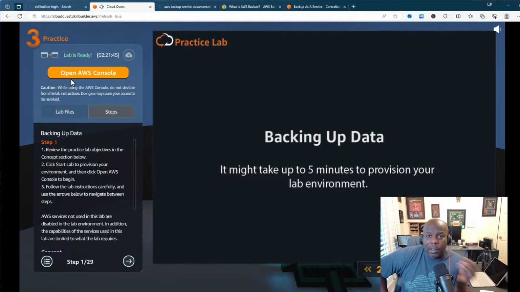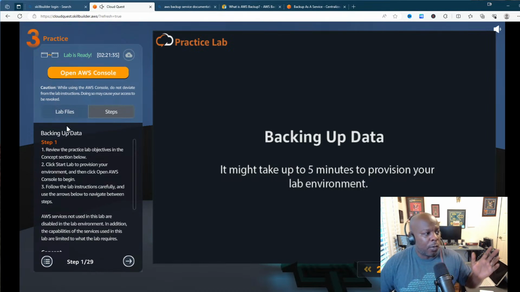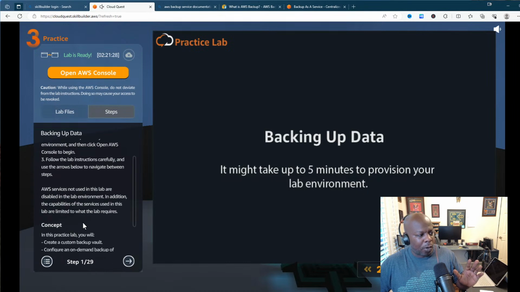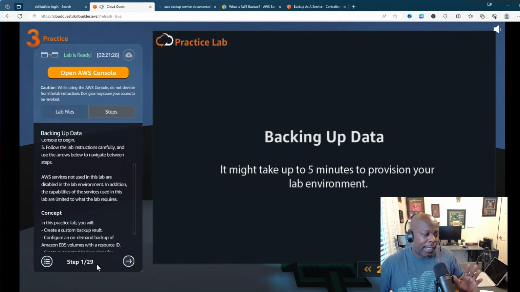Okay, so now it looks like our game has actually come up. So now we're going to go into our cloud environment, and start looking to see what we have to do for our customer. When you come here to the game, you have step-by-step instructions. It's going to take us through a whole bunch of steps. So I see 29 steps.